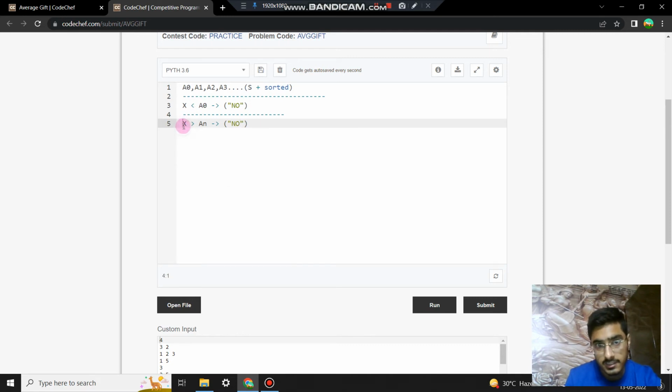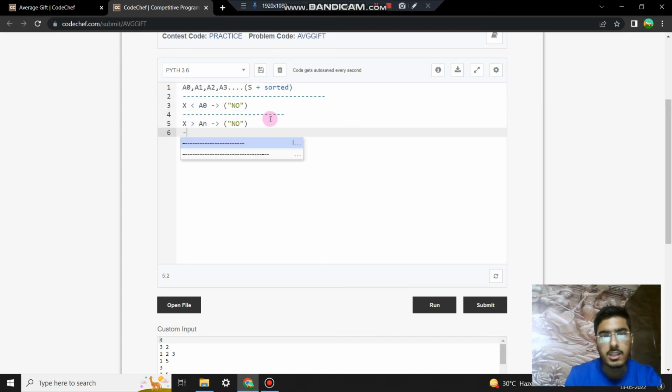When X is greater than a_n, all the elements are less than X, and the mean is always less than the highest element. Say you take the mean of the first 10 numbers, then the mean is 5 or 6. It is not 12 or 13. So if X is greater than a_n, then also we print no.